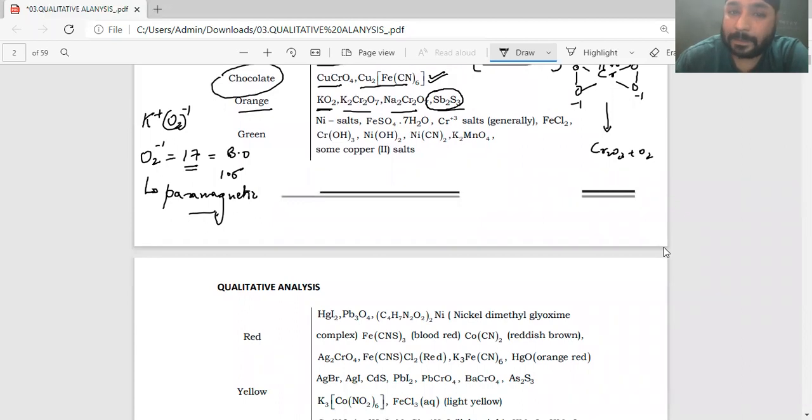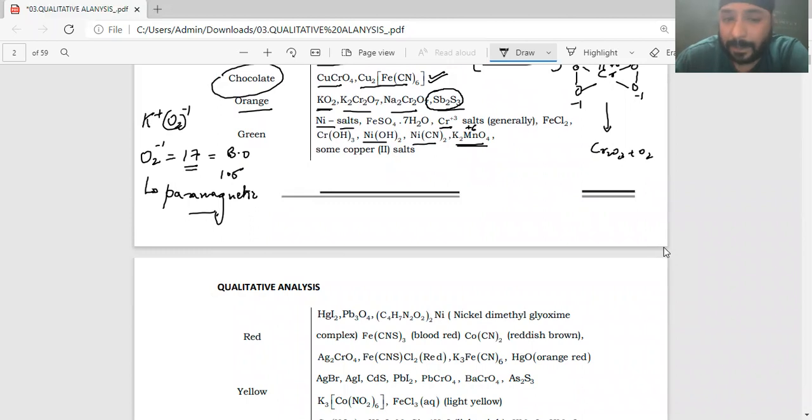Now, green color. I just told you that nickel salts are generally green in color, right? Ni plus 2 salts, so nickel hydroxide is there, nickel cyanide is there. And another green colored thing is potassium manganate, that is manganese in the plus 6 oxidation state. Chromium plus 3 salts are there.